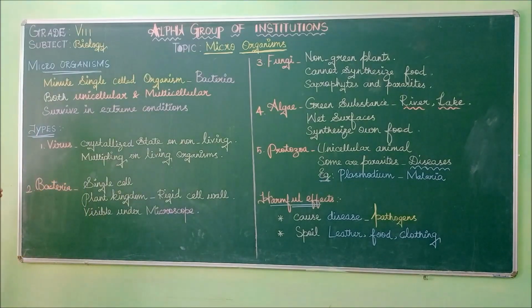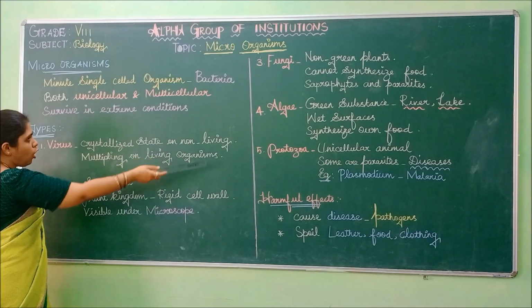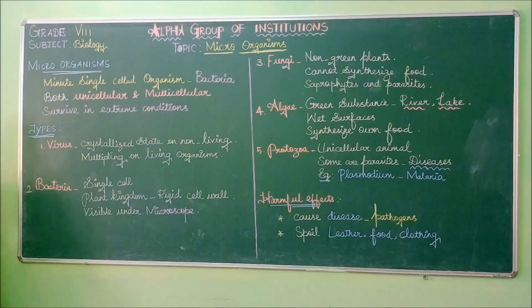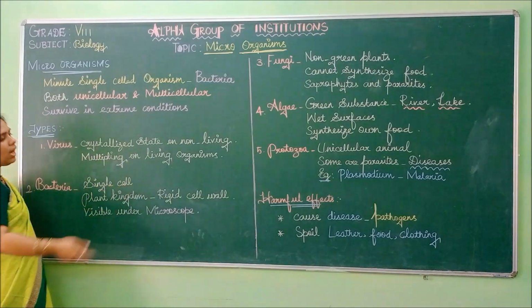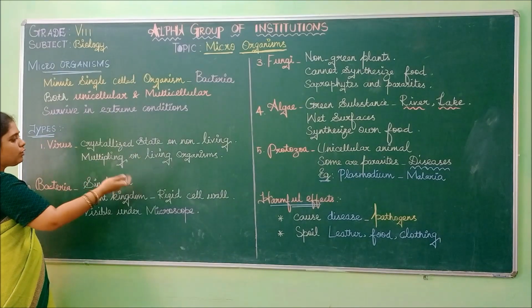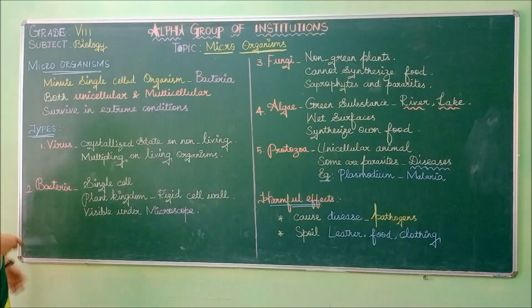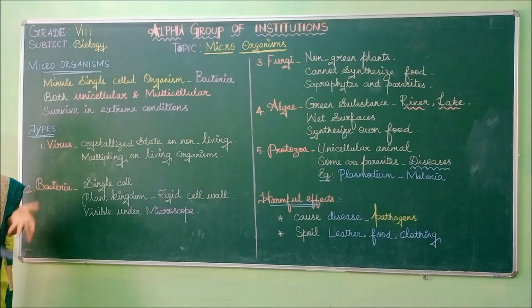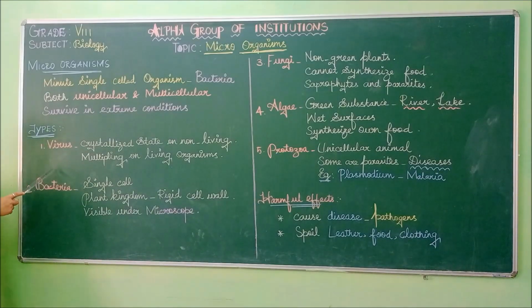That is what it says here. It will be in a crystallized state on non-living things. Whereas when it goes inside a living organism, it will start multiplying inside it. It will get activated. So this is the characteristic of a virus.